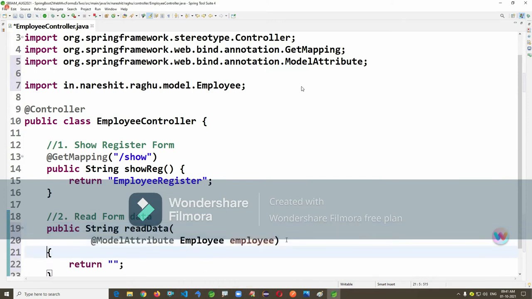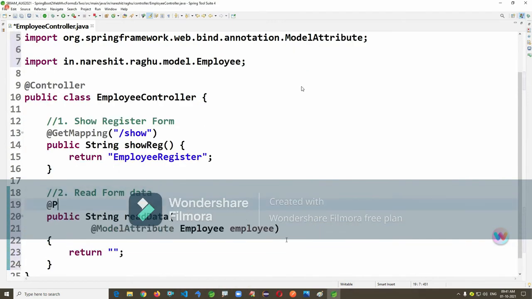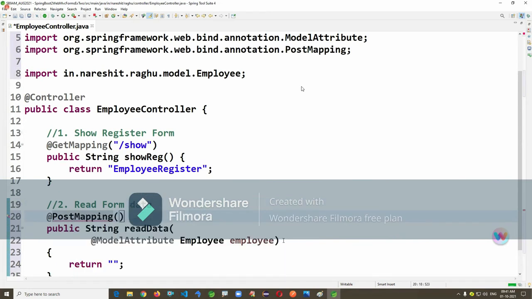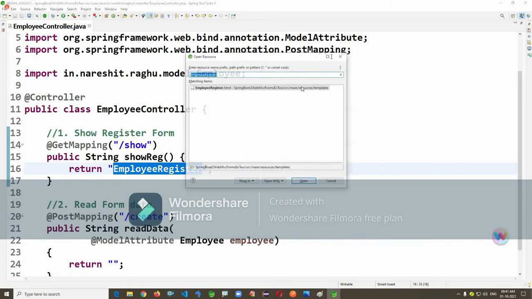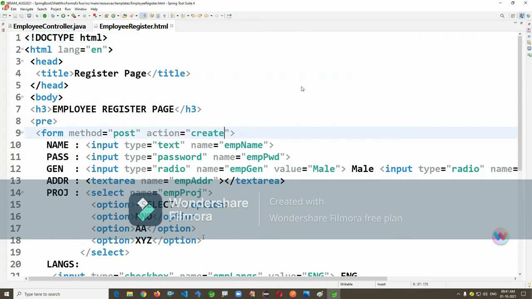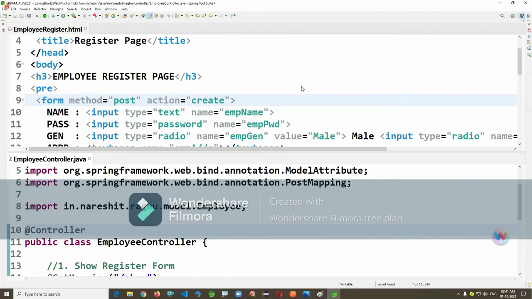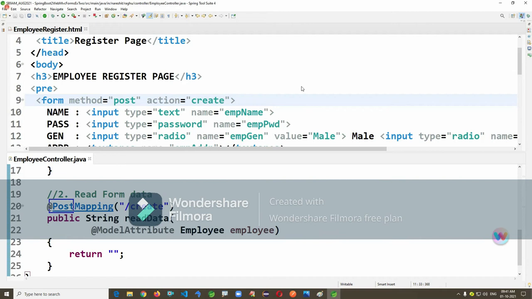This is to read the form data. So there I'm mentioning post mapping, slash create. The same URL we need to provide in the form action. Observe very carefully. Method type post, URL create. Must be matching.